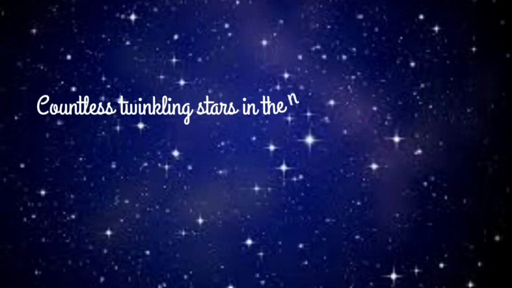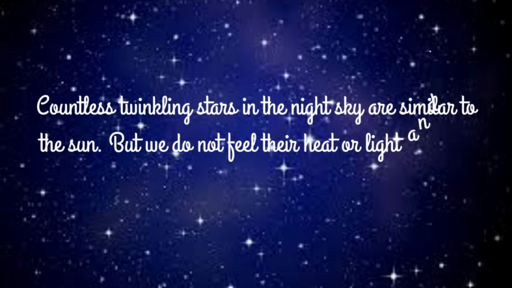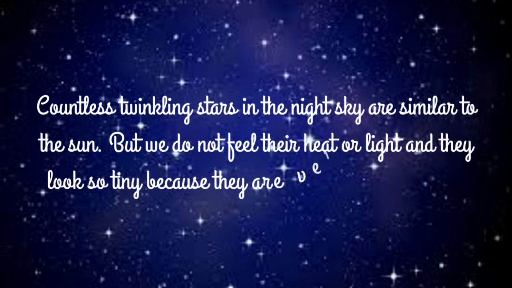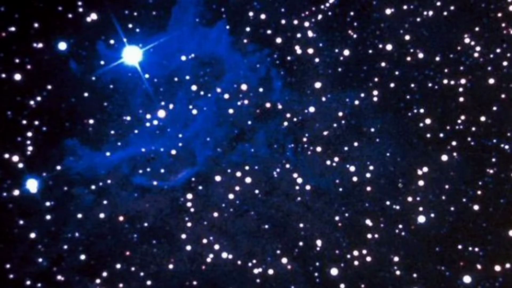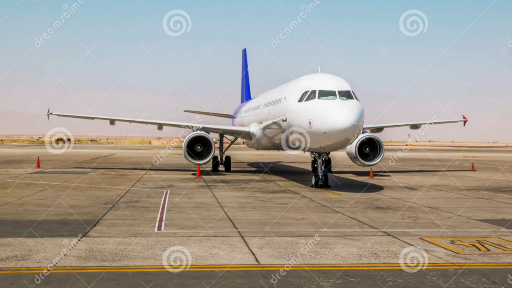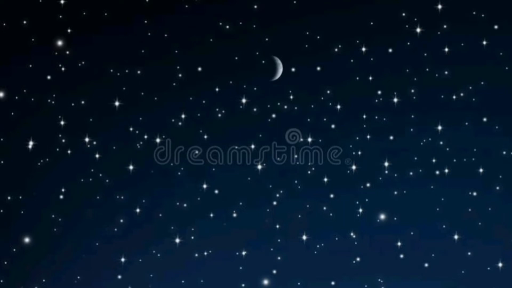Countless twinkling stars in the night sky are similar to the sun, but we do not feel their heat or light, and they look so tiny because they are very far from us. You might have noticed that objects are smaller when seen from a distance. Think of an aeroplane, how small it looks when it is flying in the sky. A similar thing happens in the sky too. As the distance from us increases, objects seem to become smaller and smaller.